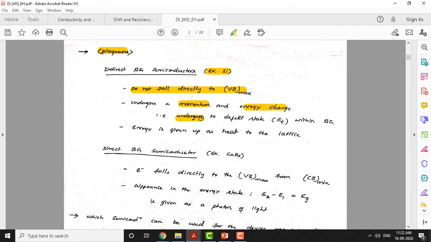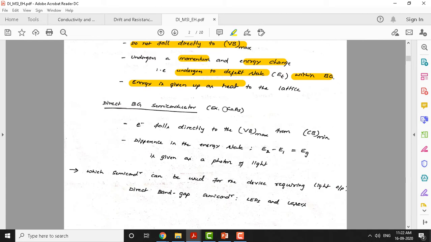It enters into the defect state within the band gap, and then it comes back to the vacant state in the valence band here. While coming back, energy is given up in the form of heat to the lattice. So these indirect band gap semiconductors generate heat when they come back to the valence band.